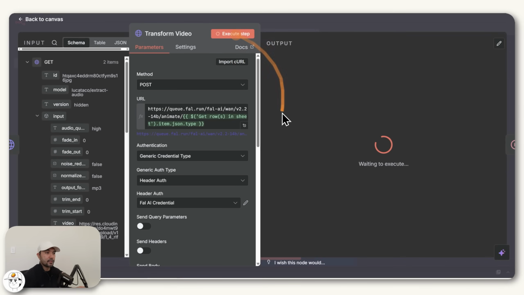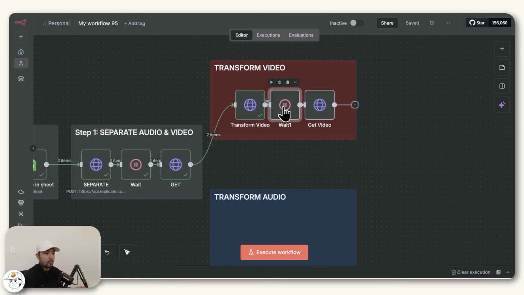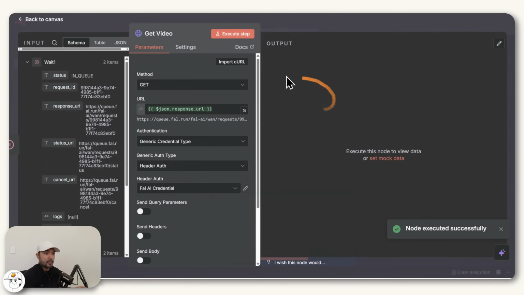And now if I execute this step, you'll now have two items which are in queue, which you can see in the table view here. And so now we'll just need to wait again up until this generation is finished. So since we're setting this up, we can just set this to something like 5 seconds so that we can continue building this out. And once that's done, this get video step should be the same.